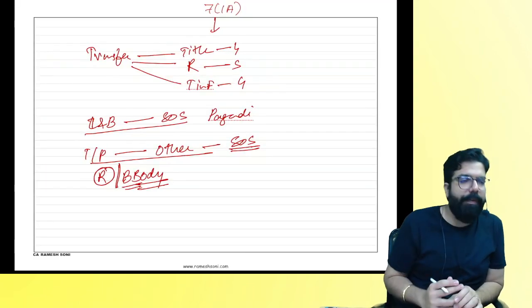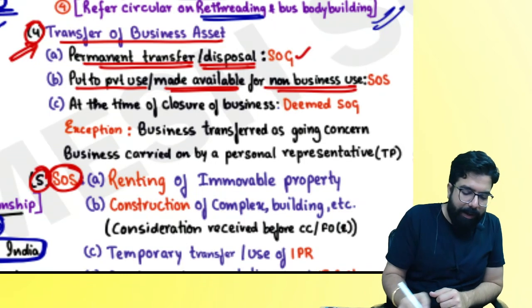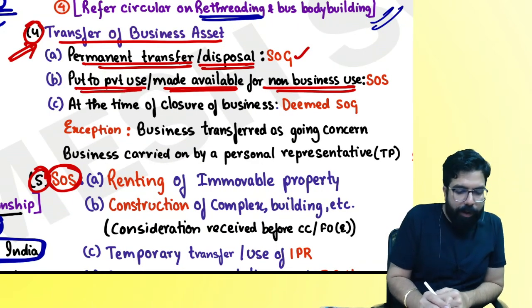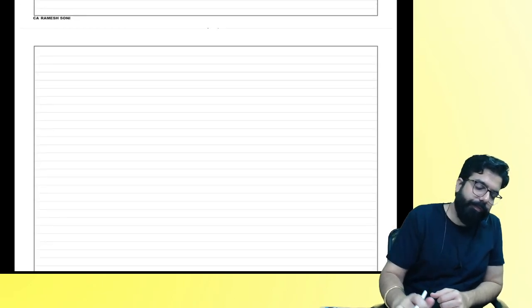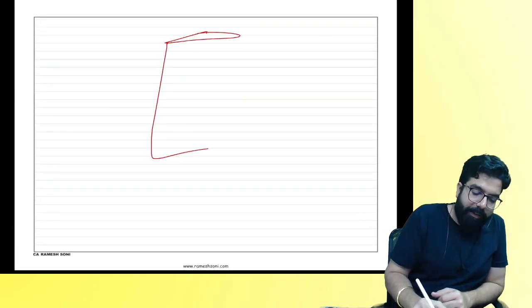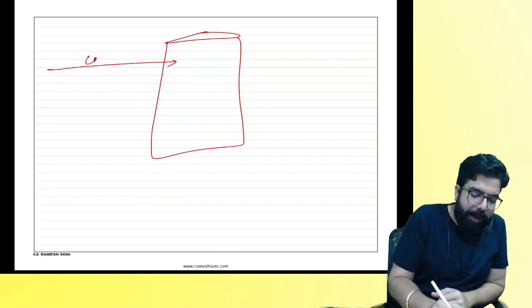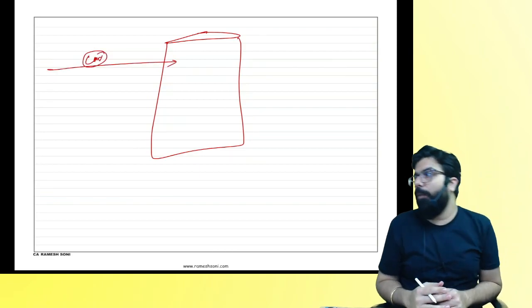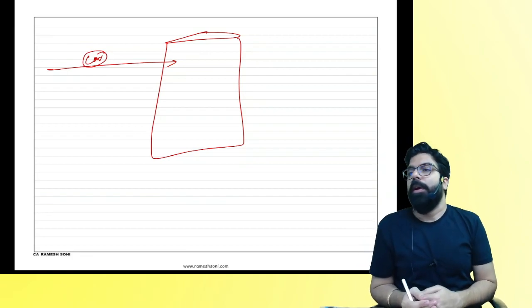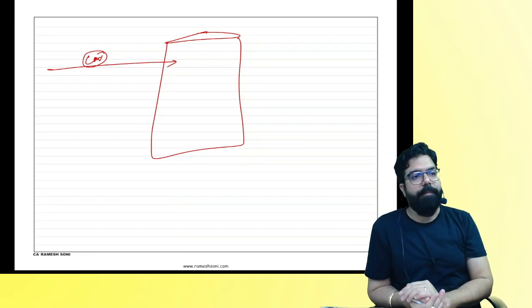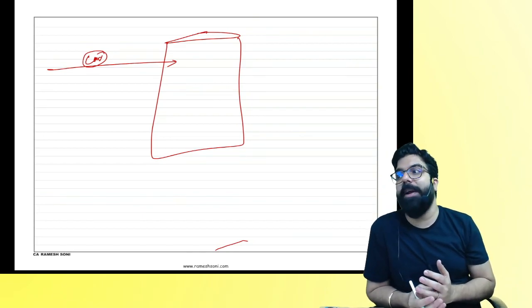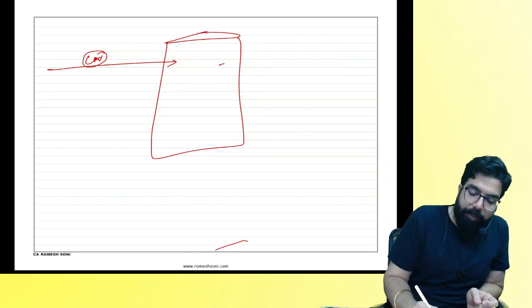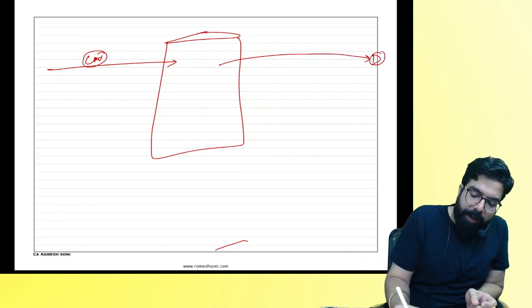If you put it for private use or make it available for non-business use. For example, in my business, I bought a car. People, what did I buy? Car. Now, for example, the director's daughter's marriage is there. And the director told me, sir, please give me the car for 10 days. No, I will pay 10,000 rupees. I gave the business car to whom, everyone? Director. And he gave me how much?